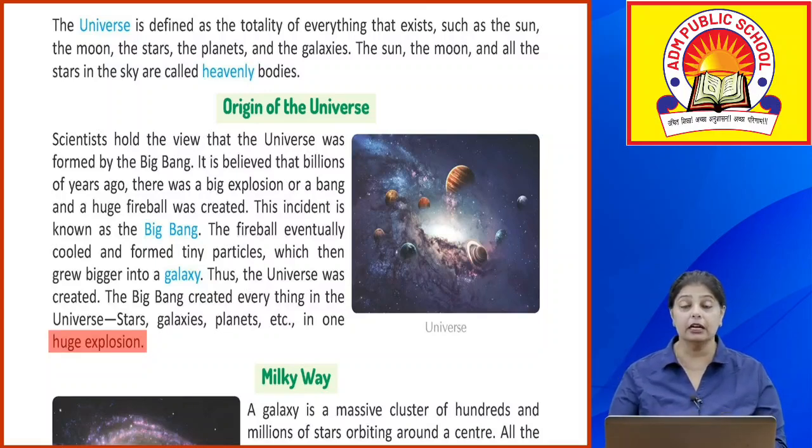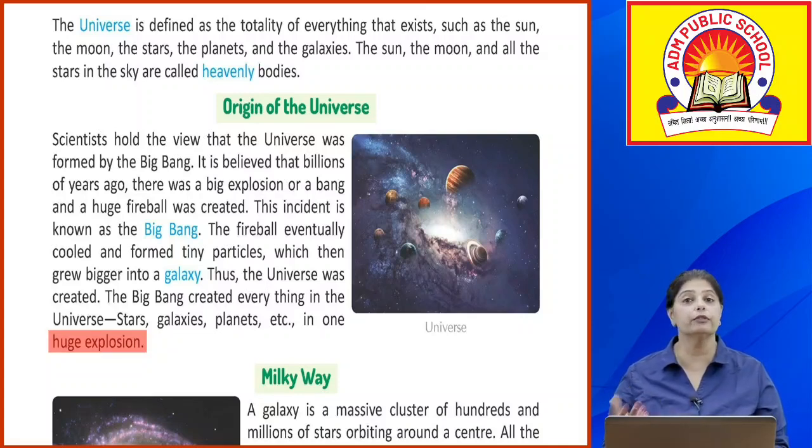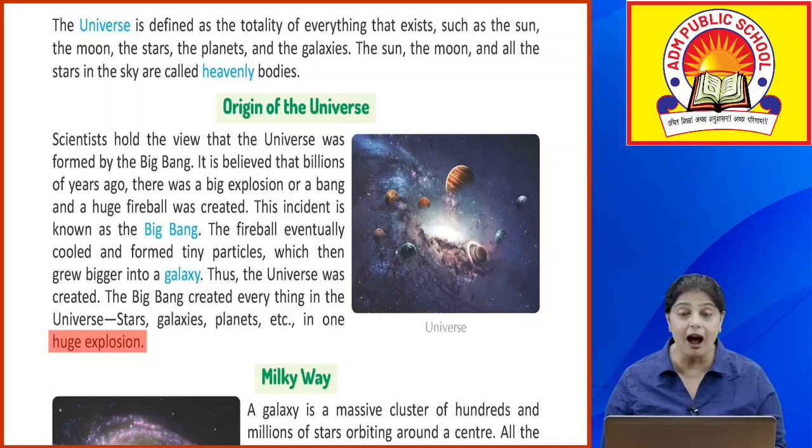Okay, उसके बाद fireball जो था eventually, धीरे धीरे करके cool down होने लगा. और जब वो cool down होने लगा तो उसके tiny particles form होने लगे. As soon as these tiny particles started growing bigger, जैसे जैसे वो बढ़ते गए वो change हो गए galaxy में. Okay, thus the universe was created. Now this Big Bang, इस Big Bang ने क्या क्या create किया हमारे लिए? It created the universe which included the stars, it included galaxies, planets, etc. Okay, and this all happened in one huge explosion.